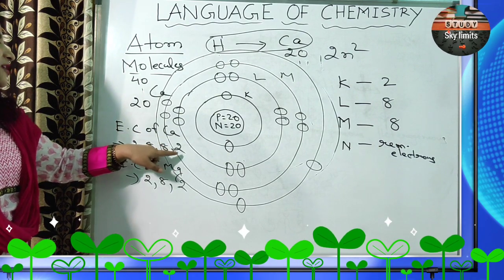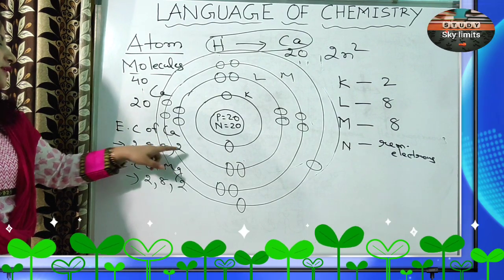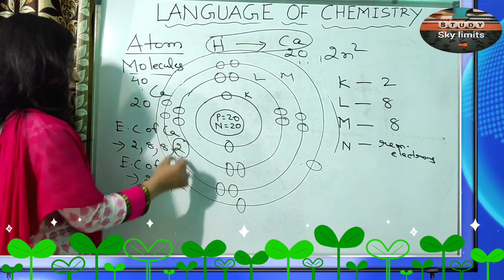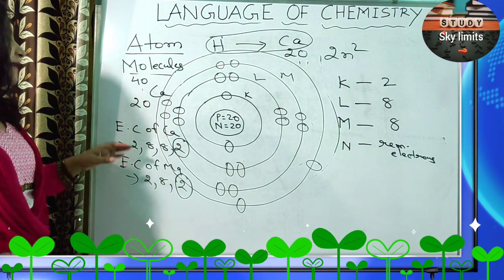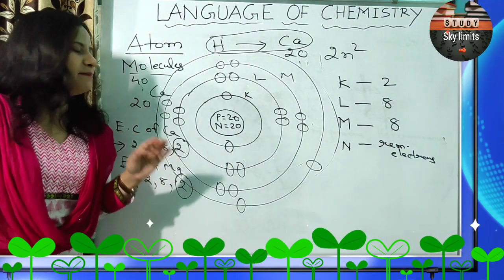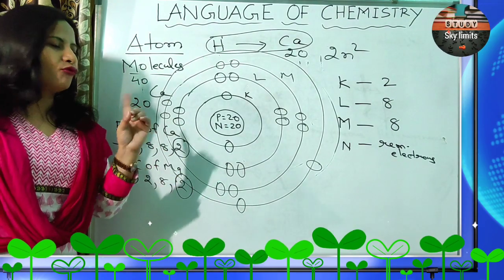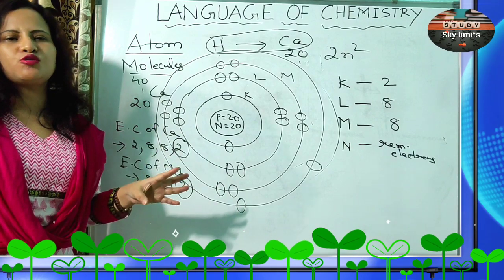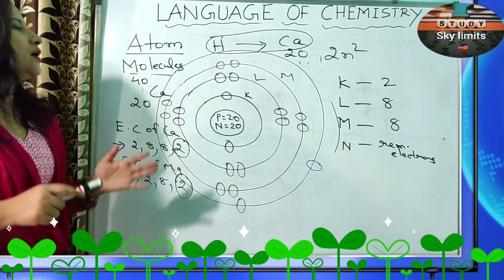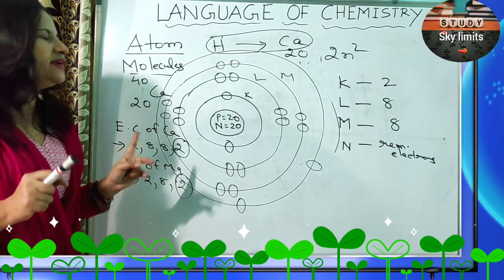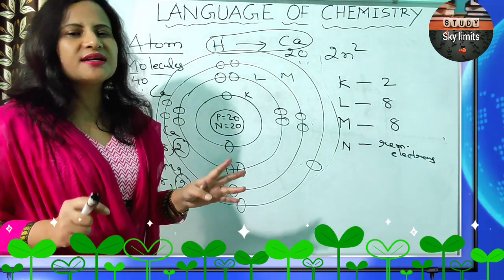The electronic configuration of calcium has the outermost shell, that is the valence shell, with 2 electrons. So we can conclude from here that metals usually have 1, 2, or 3 electrons in their outermost shell.